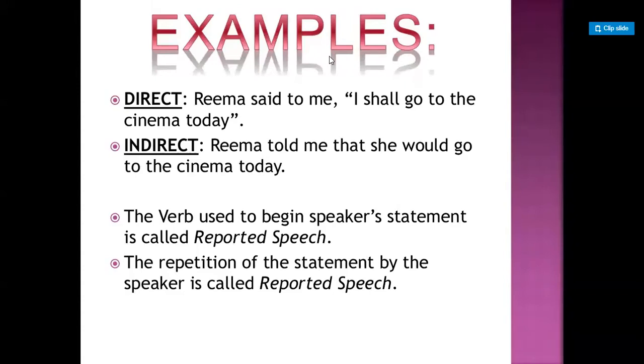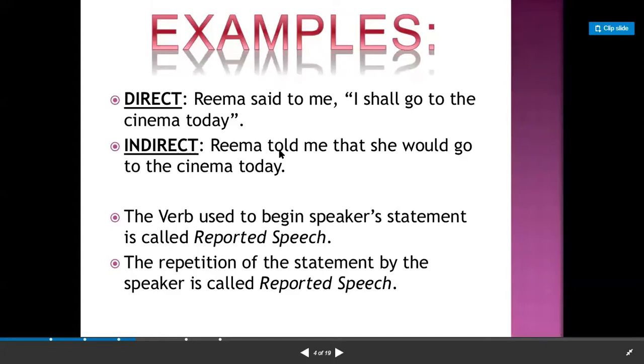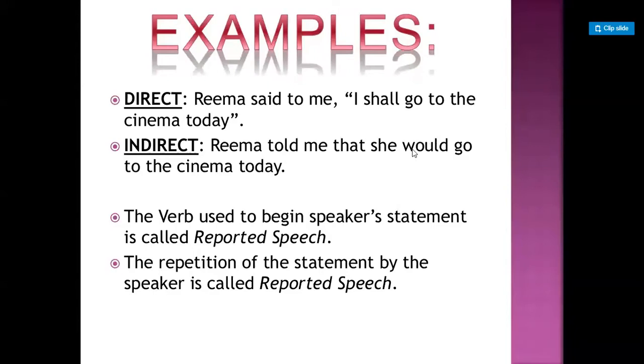But in the next one, said to has changed to told, and the inverted commas are replaced with that. And there are certain changes: I is changed into she, shall is changed into would. That she would go to the cinema today. These are examples of indirect speech. So you have come to know what direct speech is and what indirect speech is.